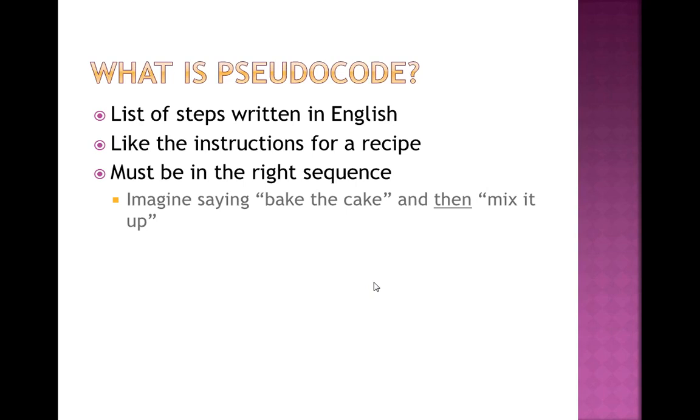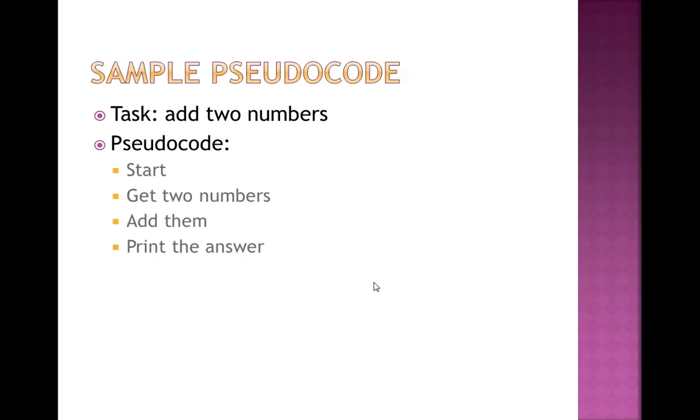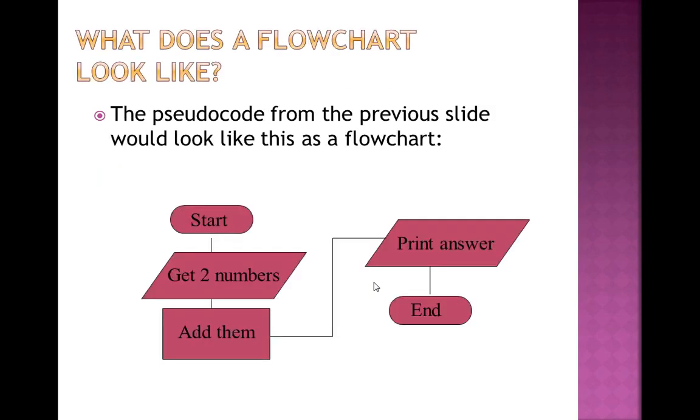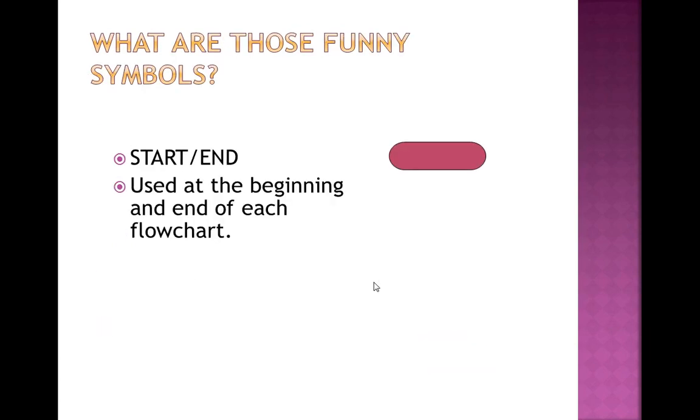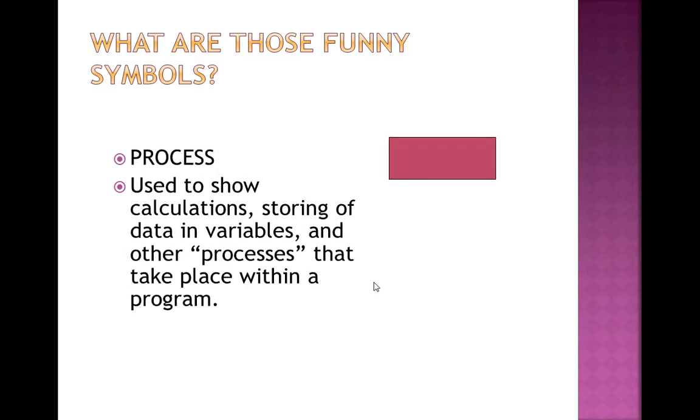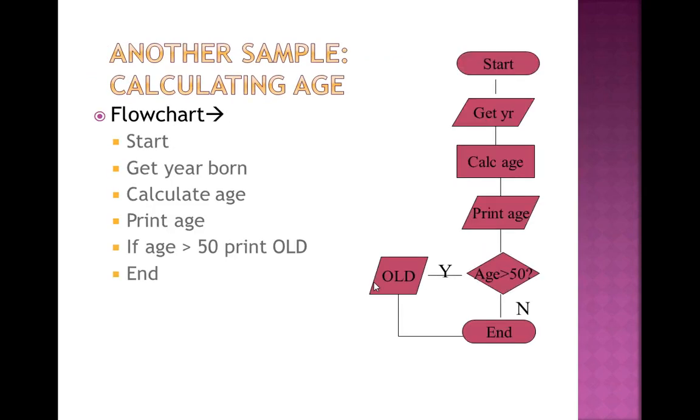Now, what is a pseudocode? It is nothing but a list of steps written in the English language. There is a sample pseudocode: add the 2 numbers. Only write these as English statements. Then, what does a flowchart look like? This is a flowchart. These are the multiple symbols which are used in a flowchart. This is the example for calculating the age.